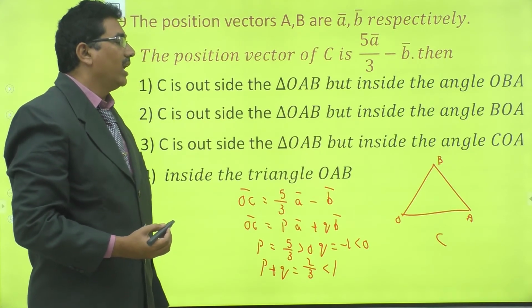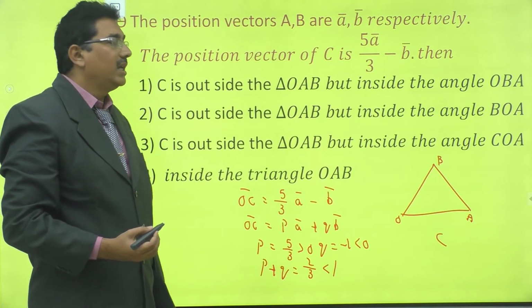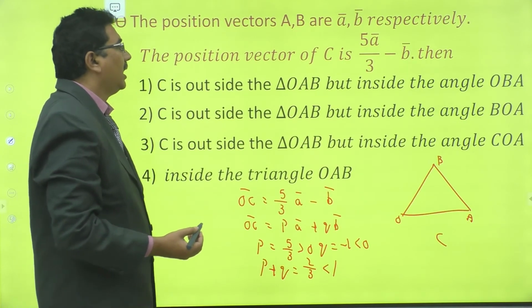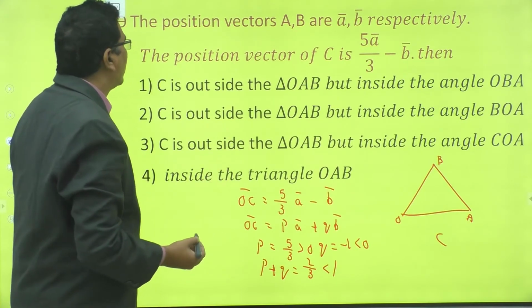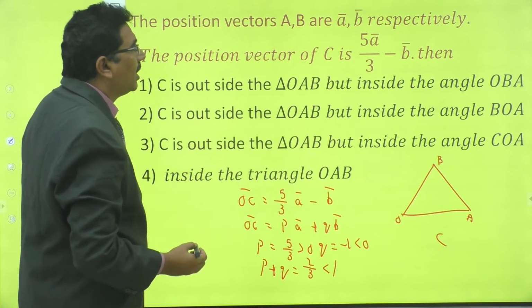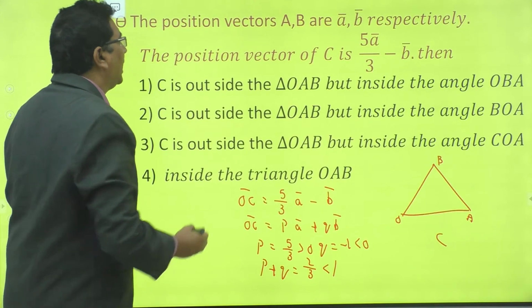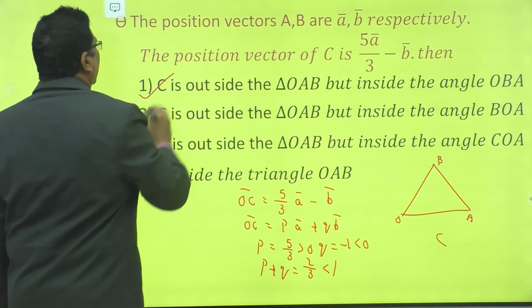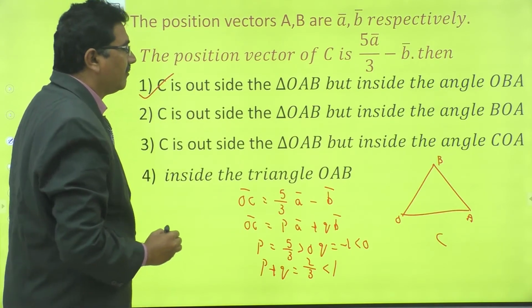Which option is suitable? C is outside the triangle OAB but inside the angle OBA. This is the option.